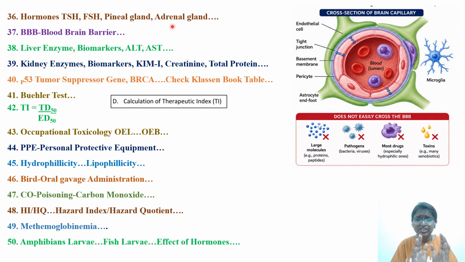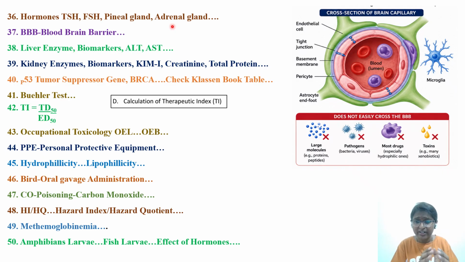Next, they have asked some questions with respect to the blood-brain barrier. Always they will try to give you examples of substances which are able to cross the blood-brain barrier or the blood-testis barrier or the blood-placental barrier. They'll try to confuse you. So read all these barriers in human system anatomy, and also read certain examples. For example, alcohol is there.